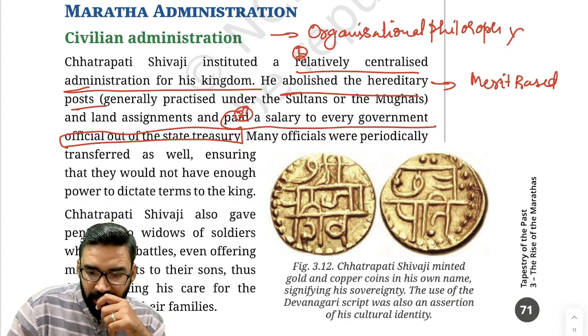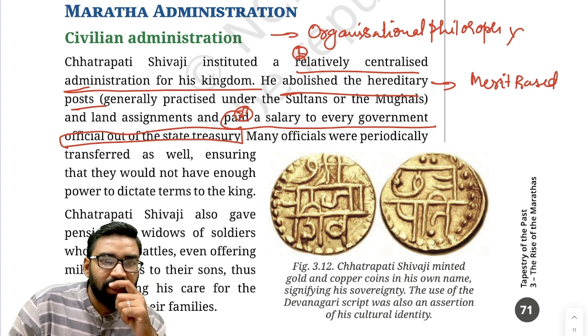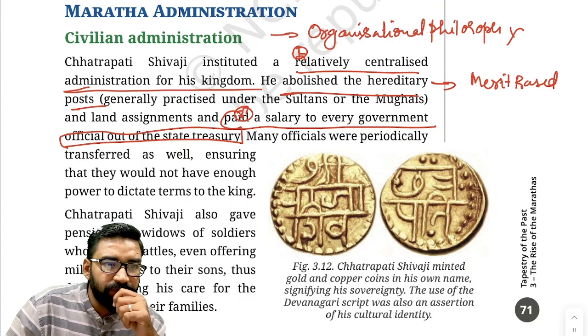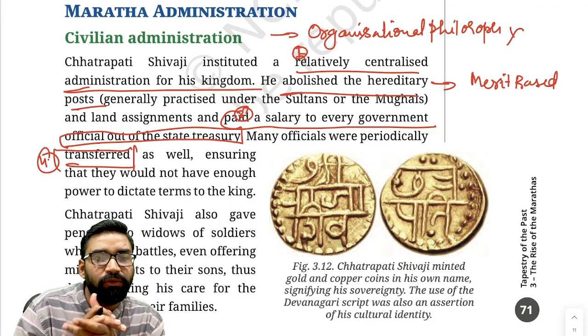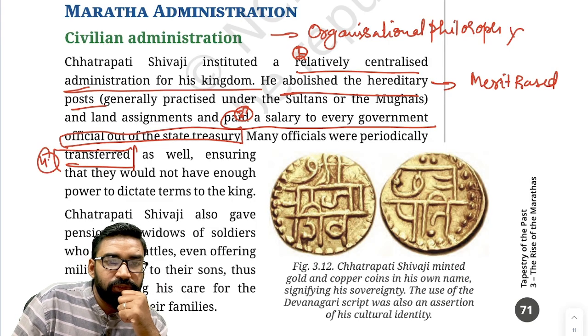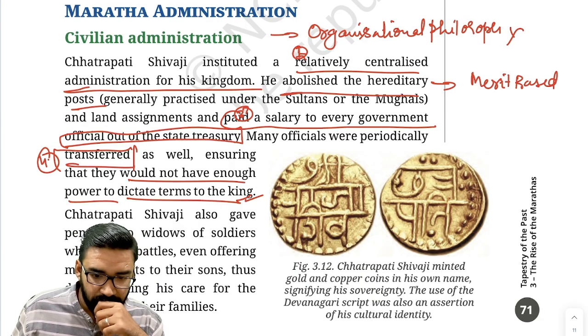Then second, he used to pay the salary to every government official out of the state treasury. Third important thing, salaried officials from the state treasury, not land assignments. Land assignments were not given. Fine. After this, periodic transfers were also there. Yes, he started transferring the officials, so that these officials would not have enough power to dictate terms to the king. This was the scenario.